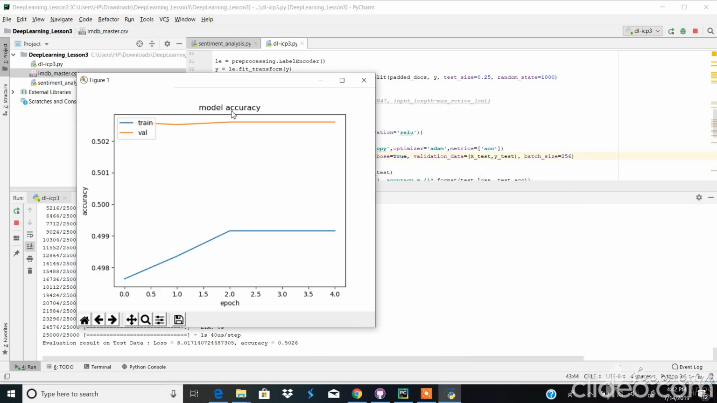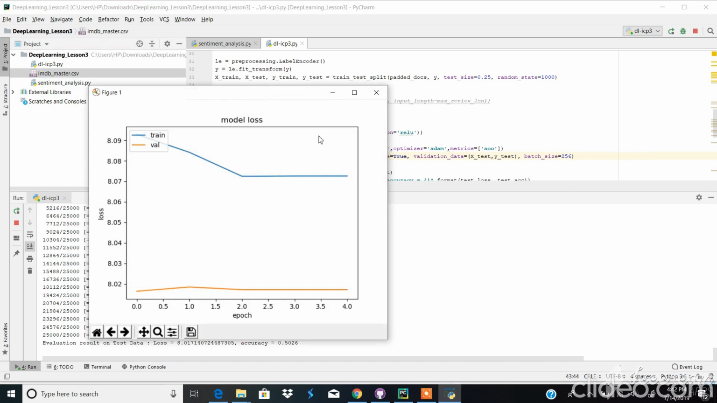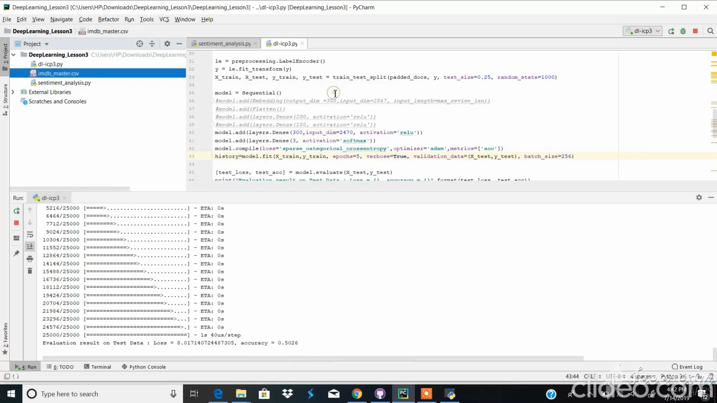So the accuracy is 0.5026, and you can see the model accuracy graph here, and the loss graph for the validation data. The validation loss is less than the training loss, so the model is not overfitting.